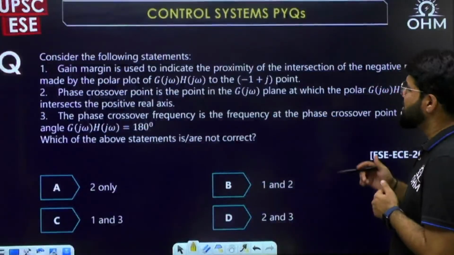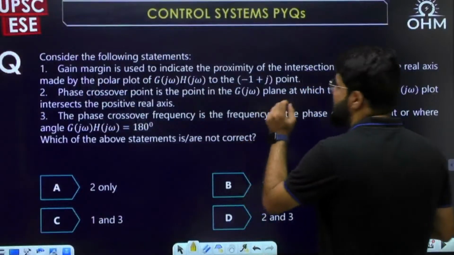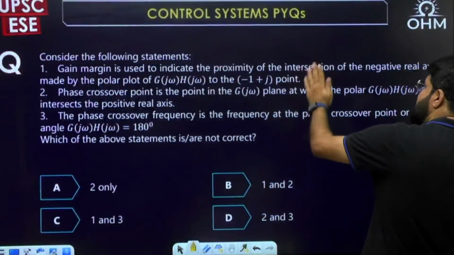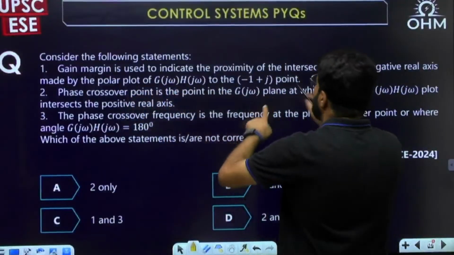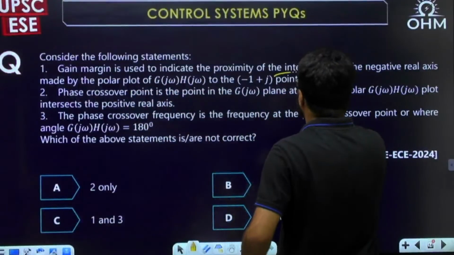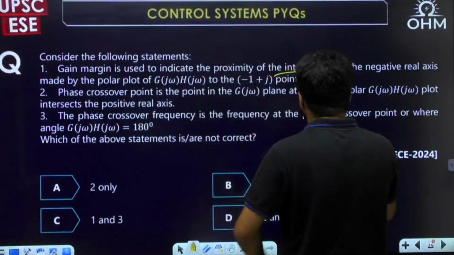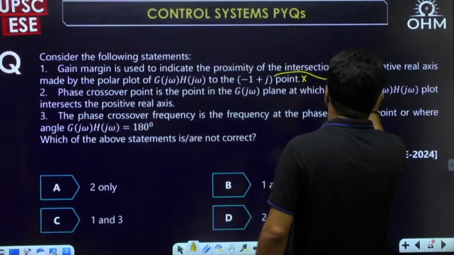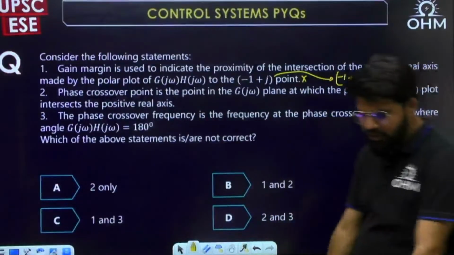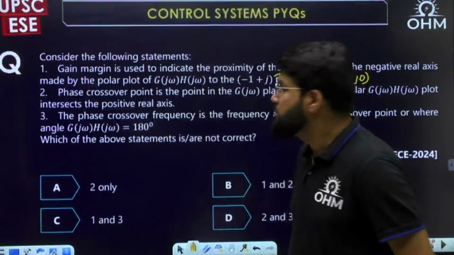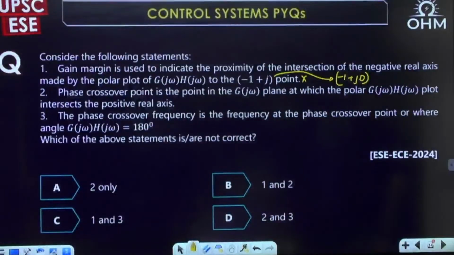This is false. Gain margin is used to indicate the proximity of the intersection of the negative real axis made by the polar plot to which point? -1 plus j0, not -1 plus j. They have given -1 plus j.